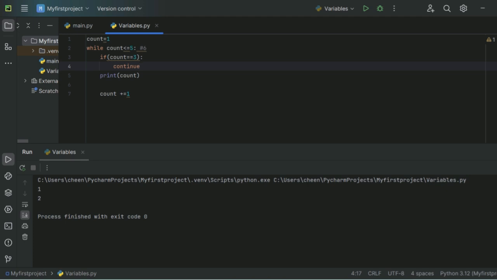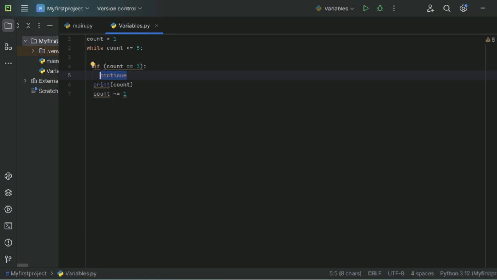What will happen in a continue? It will skip the loop temporarily. Look at the logic here. First the value of count is 1. 1 is of course matching the condition. It is less than equal to 5. It is not equal to 3. So it will print and again increment. So 1 will increment by 1, so it will become 2. 2 is less than equal to 5, matching the condition, again 2 will be printed. So 1 and 2 are printed.